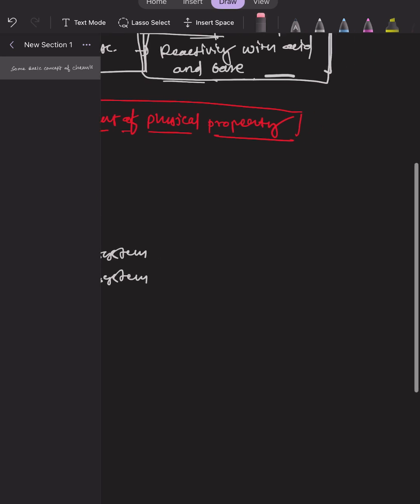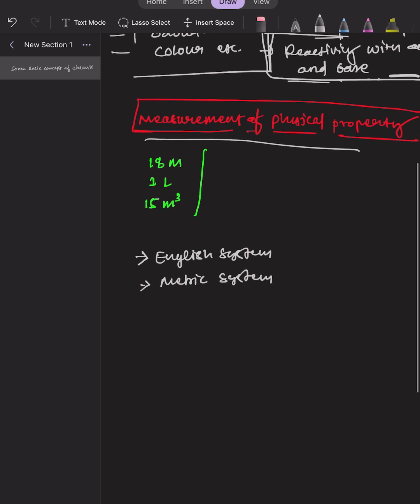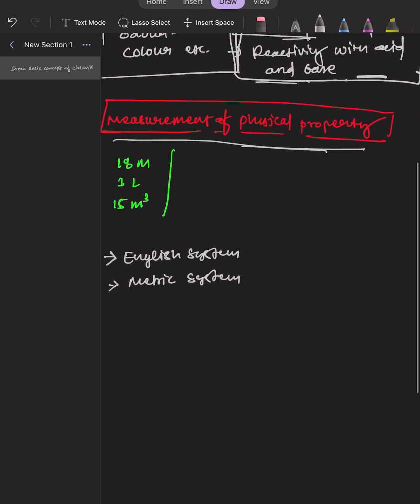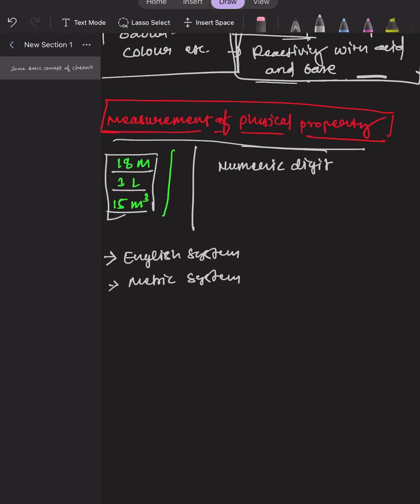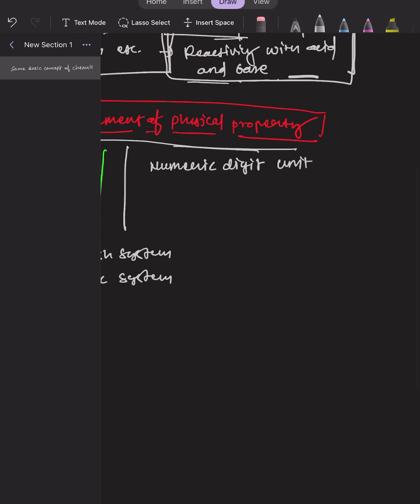So I'm telling about the measurement of physical property, right? For example, the physical property is measured quantitatively by the following two main things. The first one is the numeric digit followed by the unit of the measurement.